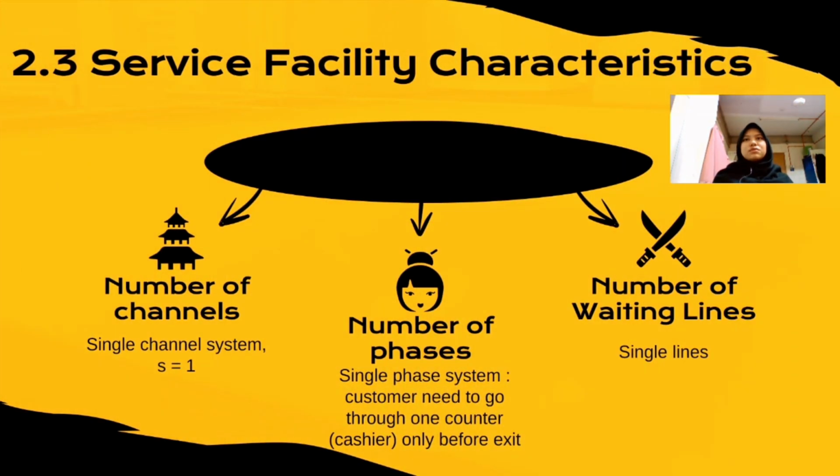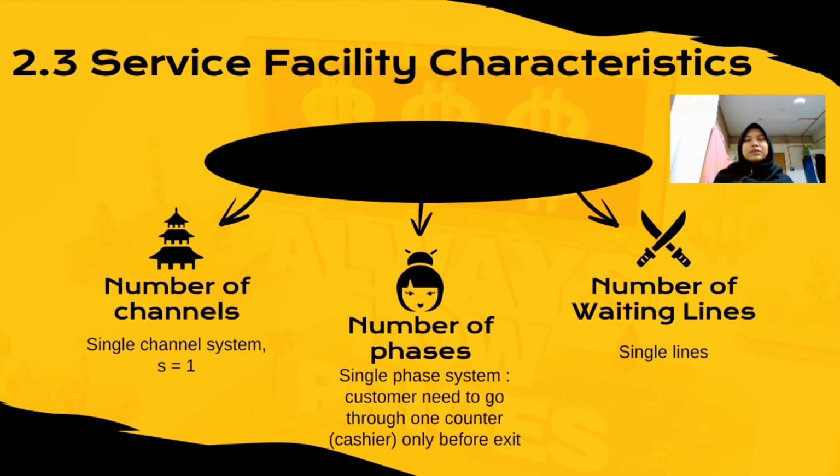Next, moving on to the service facility characteristic. First, number of channels. Number of channels is referring to number of server available in the system. During the observation time, number of channels available at Mr. DIY outlet is single channel system. Next, number of phases. Number of phases in Mr. DIY is single phase system. This is because customer need to go through one counter only, which is cashier counter, before they leave the store.